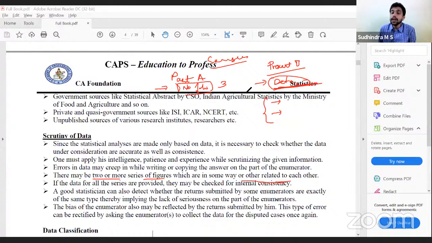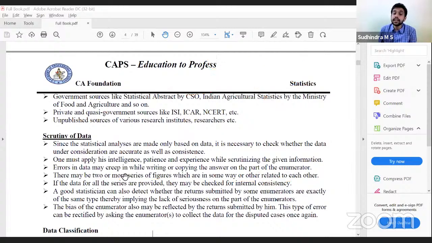Correct? So this is how we can bring in related questions in the questionnaire to check the consistency, to check the accuracy. This is one of the ways in which we can identify the errors that could have happened in the process of collecting the data. That is one of the processes of scrutinizing. How to do that? By inserting related questions in the other part of the questionnaire.